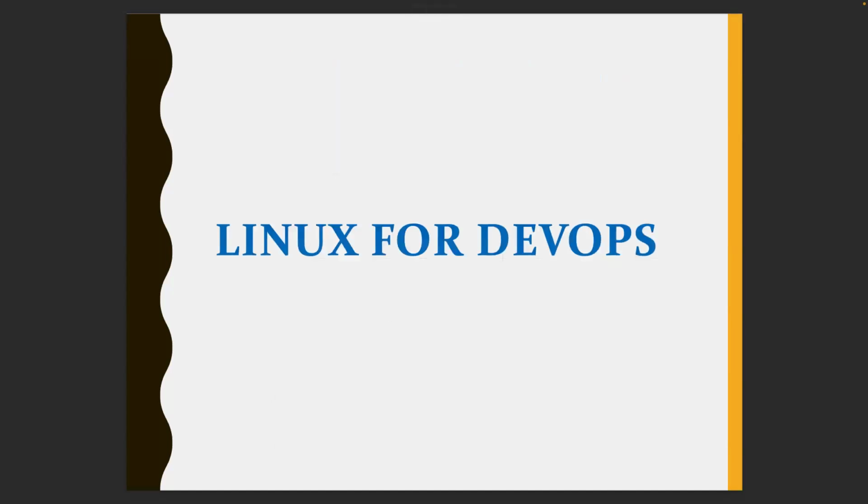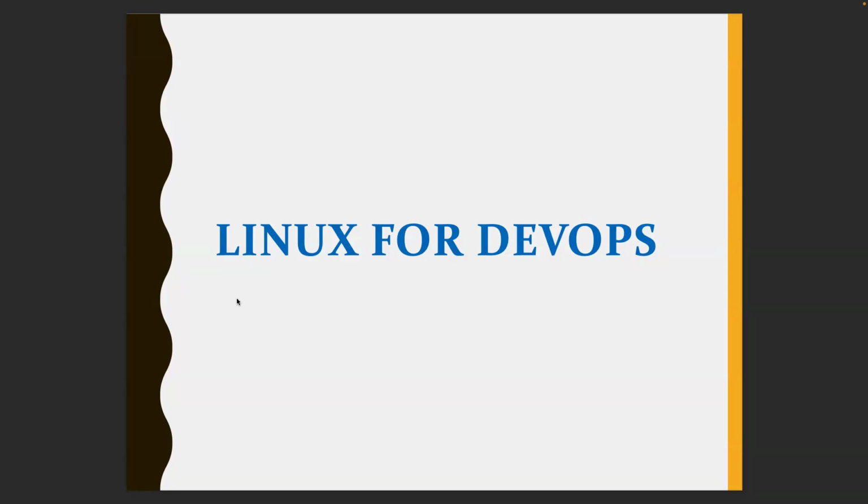And for DevOps, why do you need it? Majority of the tools like Docker, of course, now we have Docker for Windows also, but it's natively developed for Linux. Ansible, the Ansible server should be Linux. Prometheus server should be Linux. Ansible can configure Windows servers also, and Prometheus can monitor Windows machines as well, but they should be installed only on Linux machines. So that's how there is a dependency.